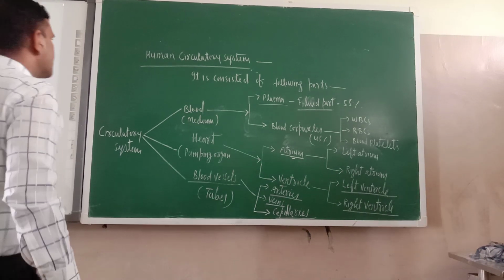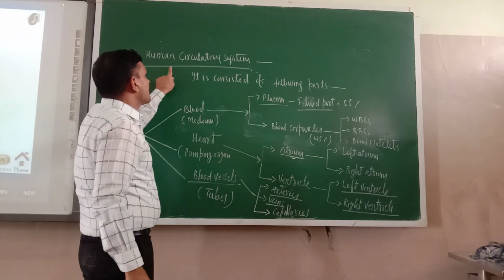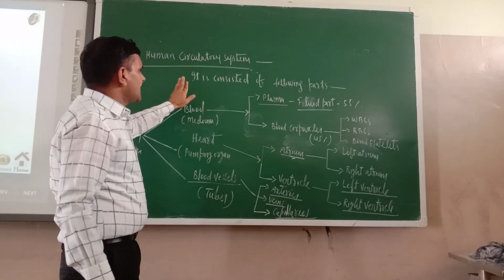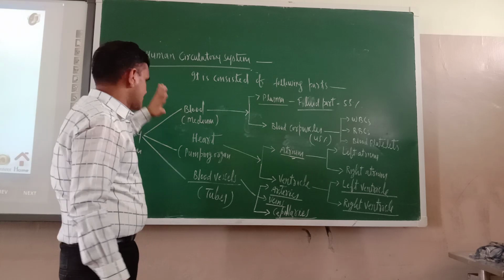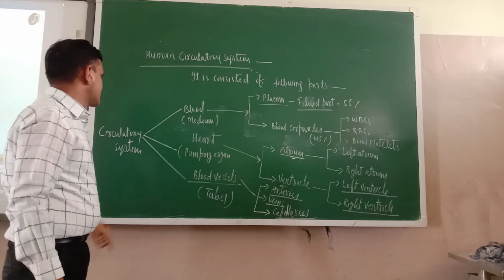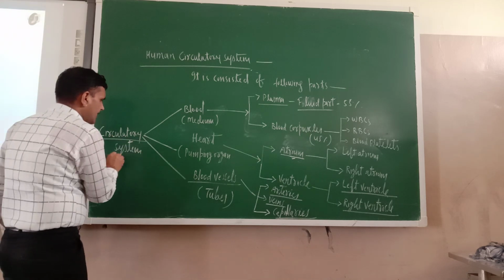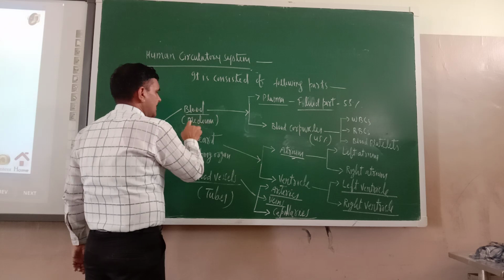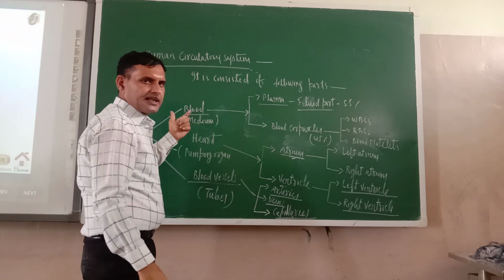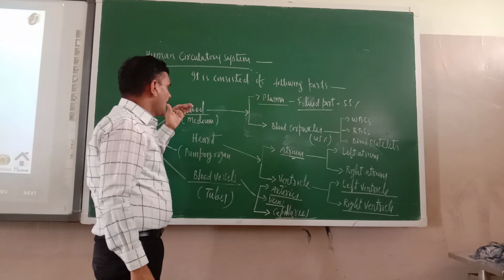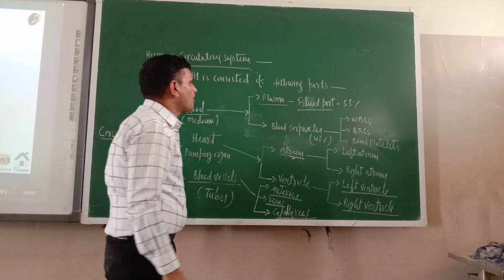So dear cadets, now as far as human circulatory system is concerned, it consists of following parts. So these are the components of human circulatory system. Human circulatory system is made up of three components. First one is the blood. Blood will act as a medium, and blood has got two parts.